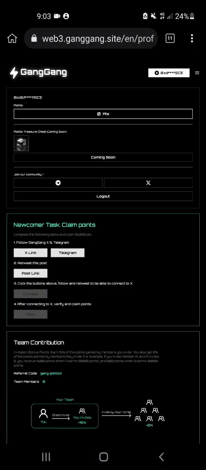Here is your 0 points. Maybe you are seeing this part, your 0 points, and the newcomer task to claim points. You may already know how to join this type of thing. Follow GangGang on X and Telegram.